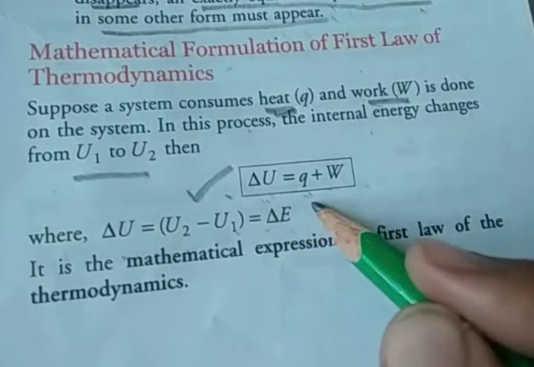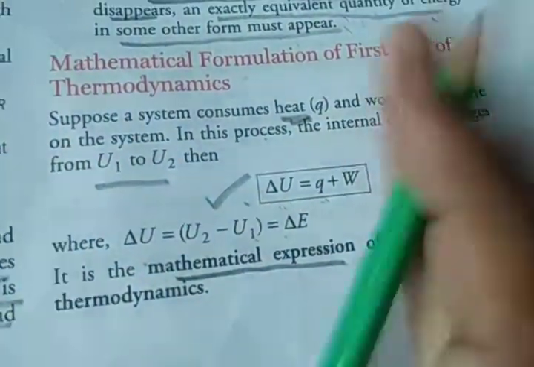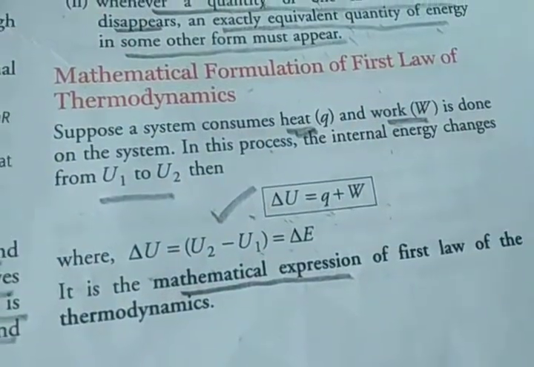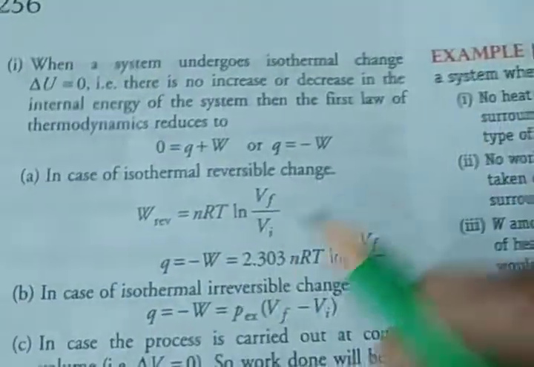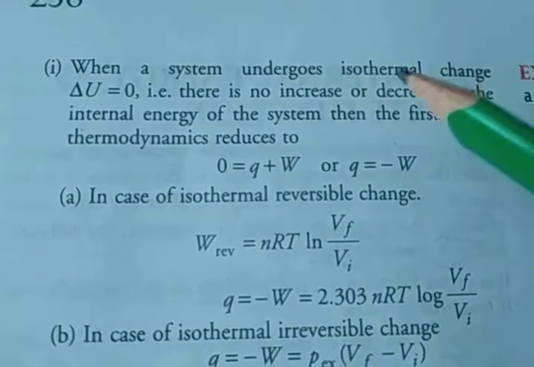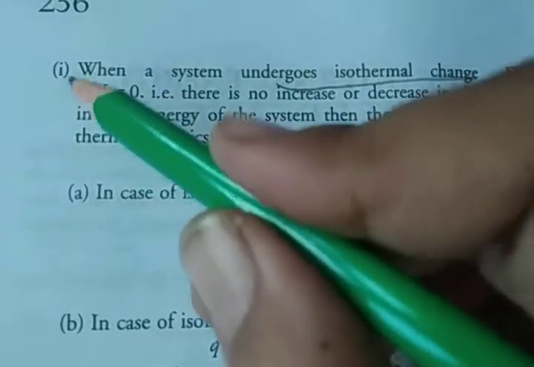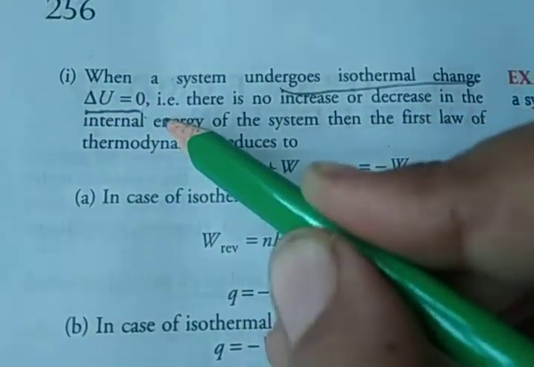This is the mathematical expression of the first law. There are three points in the mathematical concept. When a system undergoes isothermal change, that means the internal energy change delta U is equal to 0.